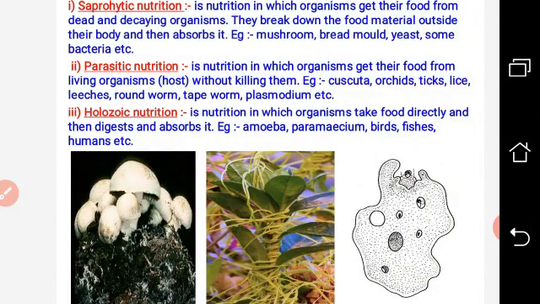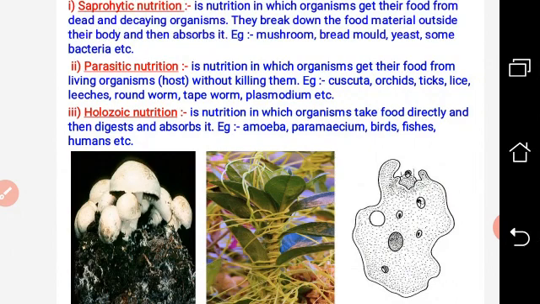Now the saprophytic nutrition is a nutrition in which organisms get their food from dead decaying matter. They break down the food material outside their body and then absorb it. Usually in holozoic nutrition we take in the food whole inside the body, digest it, and absorb the nutrients by the various parts present in our alimentary canal.